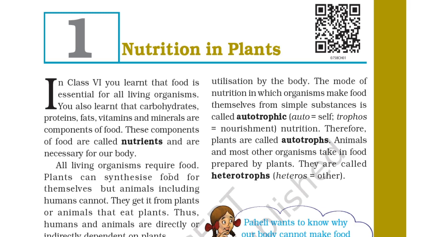All living organisms require food. Plants can synthesize food for themselves, but animals including humans cannot. That means plants make their own food, but animals including human beings are directly or indirectly dependent upon the plants. They get it from plants or from animals that eat plants. Thus, humans and animals are directly or indirectly dependent on plants.